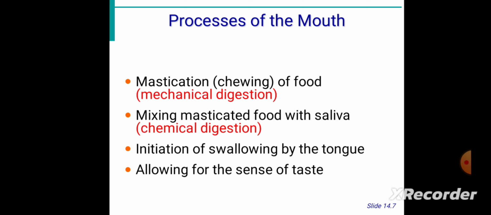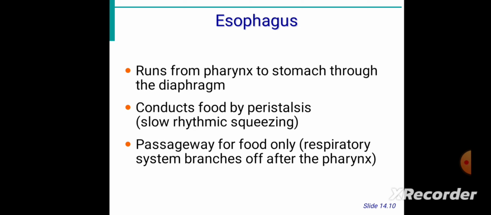Now coming to the esophagus. As we know, it runs from the pharynx to the stomach. The entire tube-like structure starts from the pharynx and ends at the stomach through the diaphragm, and it conducts food by peristalsis. That is a slow rhythmic squeezing, because there is an alternation, one contraction, one relaxation.